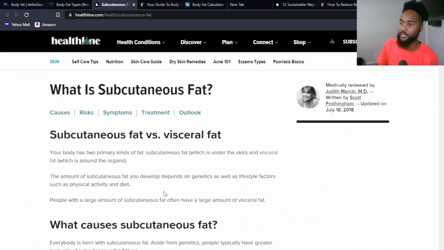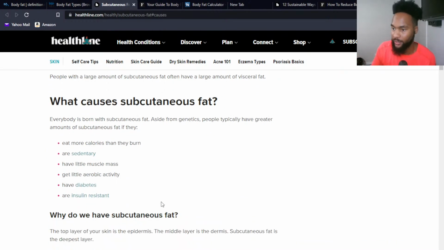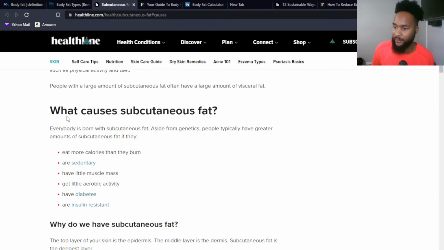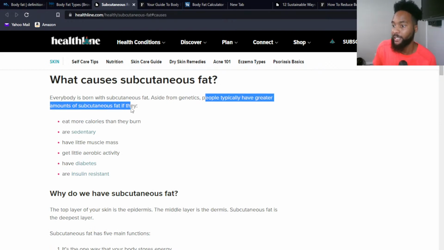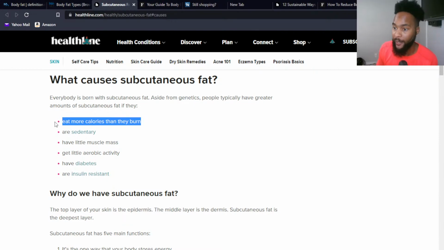All right. So real quick, let's compare subcutaneous and visceral fat. We kind of talked about this already, so I'm not going to introduce it all the way again. We all have subcutaneous fat, and this is the one that we measure when we do a body fat percent test. People will typically have a greater amount of subcutaneous fat if, and here are some of those things that come up all the time whenever I'm making a new stream, we're eating more calories than we burn. What does that mean? That means we're eating too much and we're not moving enough. Sedentary means we're not moving enough.